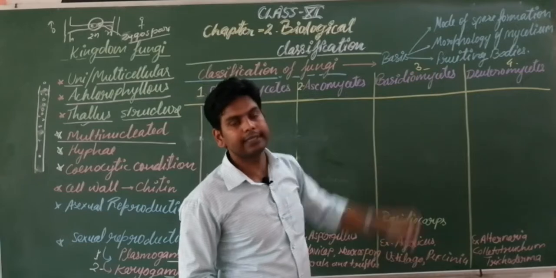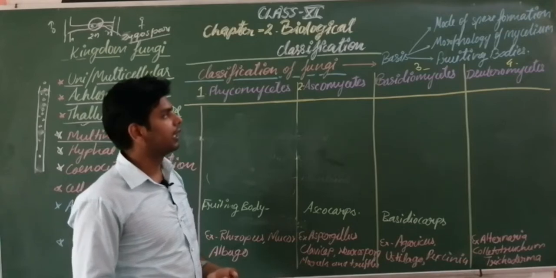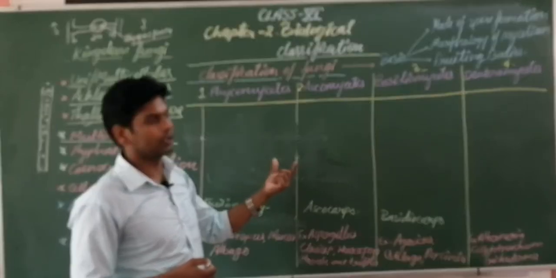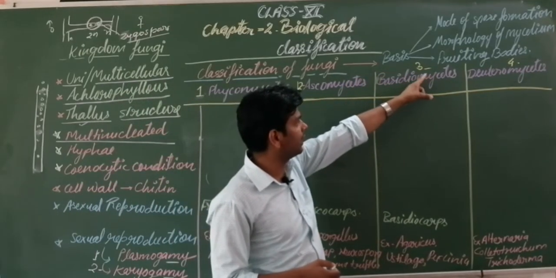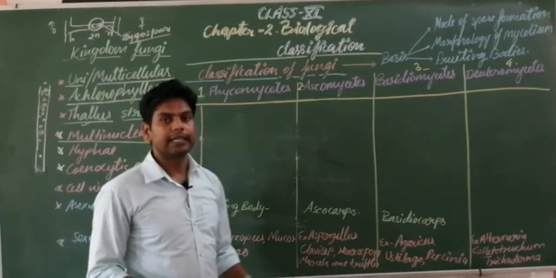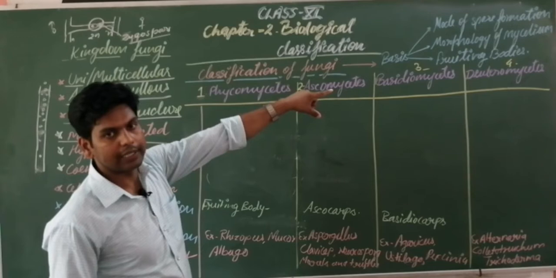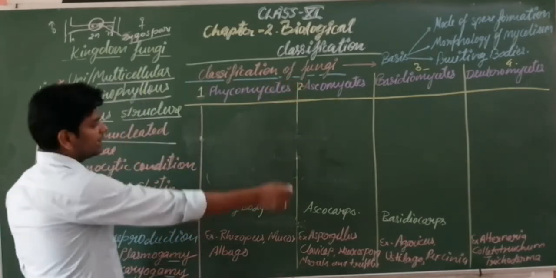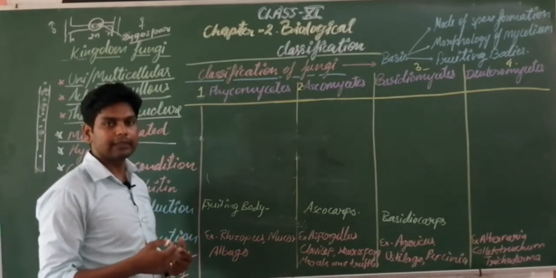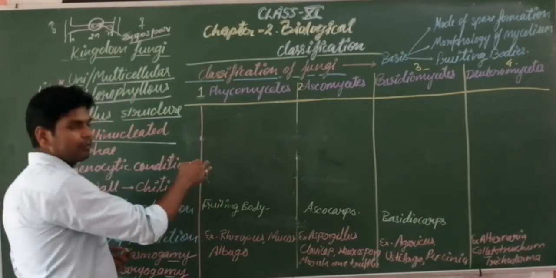First is mode of spore formation. Mode of spore formation means whether spores are formed asexually or sexually, and in which structure, such as a sac-like structure, the spores are formed. So this is mode of spore formation, and morphology of mycelium. The next one is fruiting body. Fruiting body means where spores are formed and where the asci are situated. This structure is known as fruiting bodies. So what are fruiting bodies? Fruiting bodies are the structures in which spore formation occurs. I will tell you, it will be clear, don't worry.